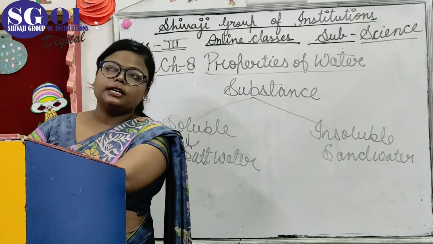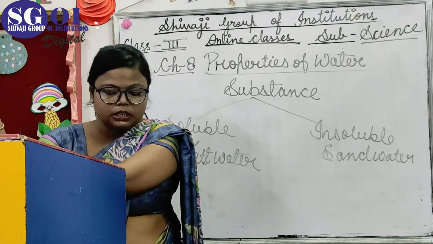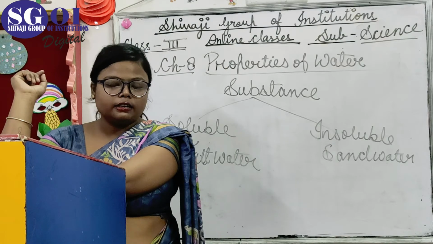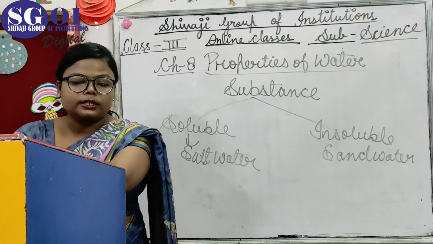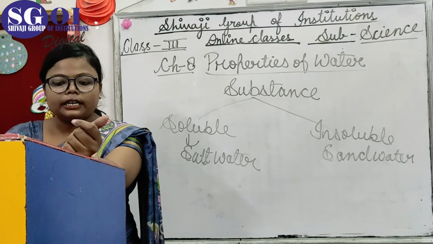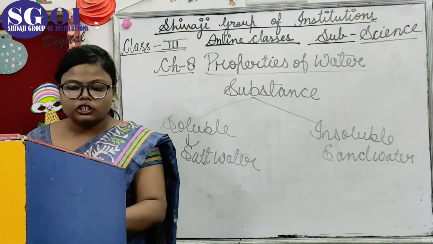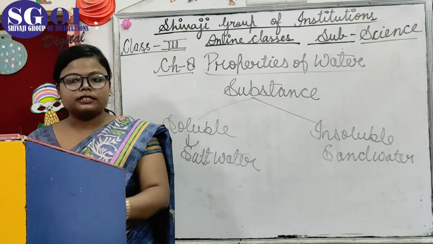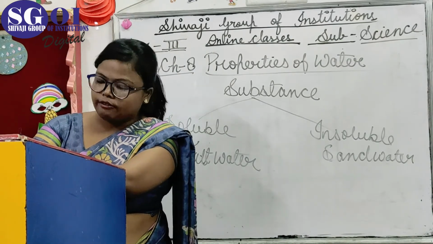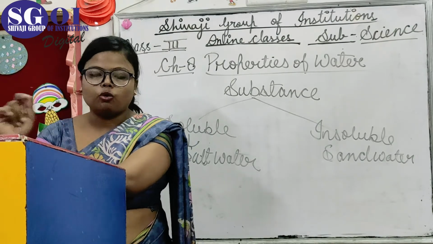Third, size of the solute. Size always matters, because when the size of the substance is larger, it does not mix properly. Clear kids? And when the size is small, it mixes fast. The next is floating and sinking of objects. Some objects float in water, some sink. Light objects such as paper and leaves float in water, while heavy objects like metal, coin, pebble, pencil sink in water.